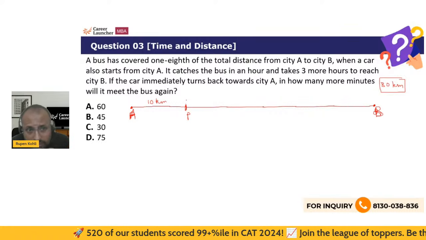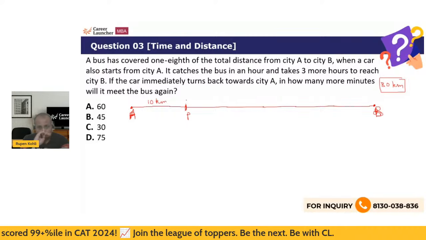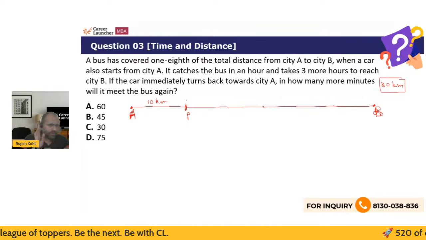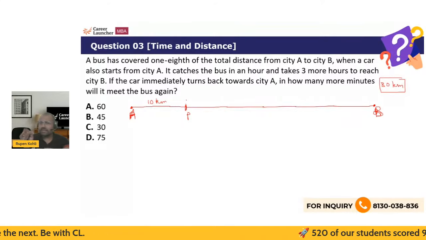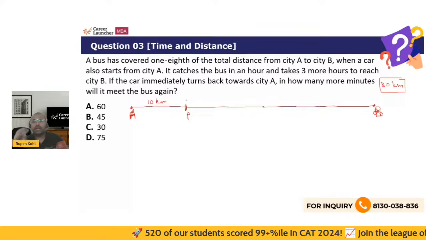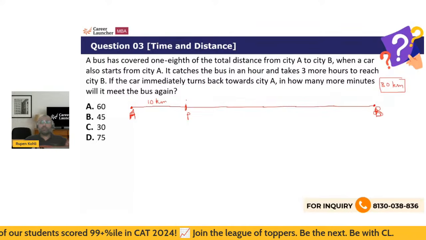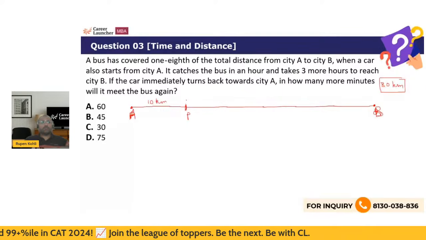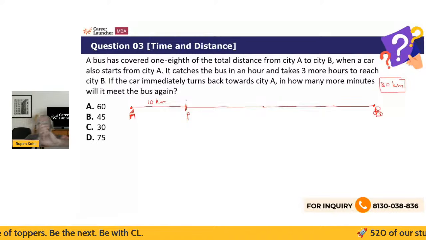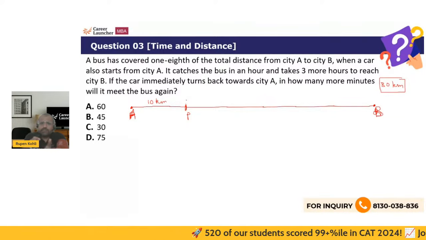Then the car starts. It catches the bus in an hour, right? And it takes 3 more hours to reach city B. So first of all, look at the ratio over here. The total distance is 80. The car takes 1 hour to meet with the bus and 3 hours to then further reach. So the total distance of 80 kilometers, when the car starts, can I say it takes 4 hours for the whole journey? 1 hour to catch up with the bus and 3 hours further.